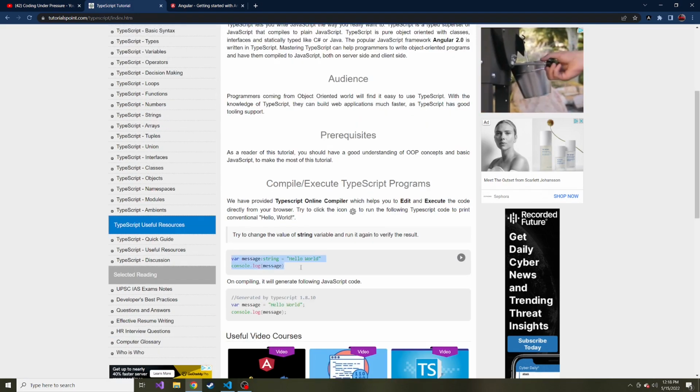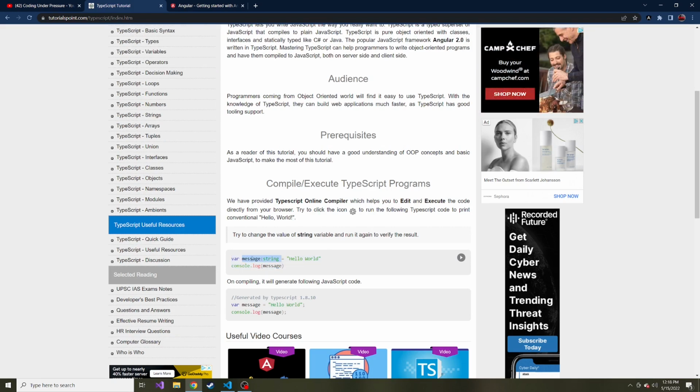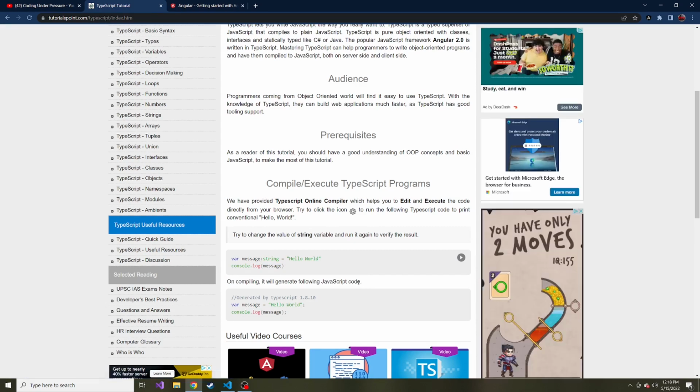And here's an example of TypeScript. It says we're going to declare this variable named message. It's of type string, and we're giving it a value of hello world. And let's go ahead and throw that in the console for the user to see. And then notice this next line, it says on compiling, it will generate the following JavaScript code. So yes, you take TypeScript, you compile it, and the output of that compilation is JavaScript. The compiler takes your TypeScript, turns it into valid JavaScript.